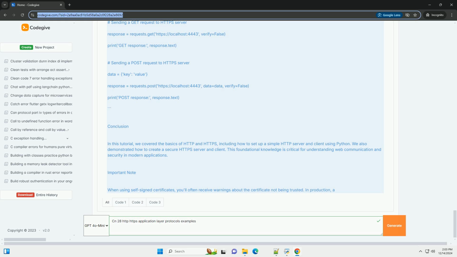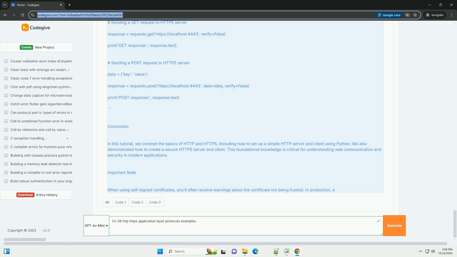Methods. HTTP defines several methods, including GET, retrieve data from the server. POST, send data to the server for processing. PUT, update existing data on the server. DELETE, remove data from the server.